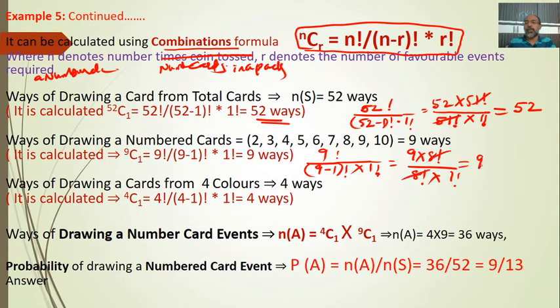So 9 by 1 is 9 ways. Is it okay? That's what we have to calculate in this way. So then what other things do we want?